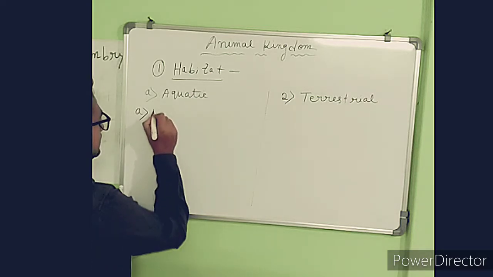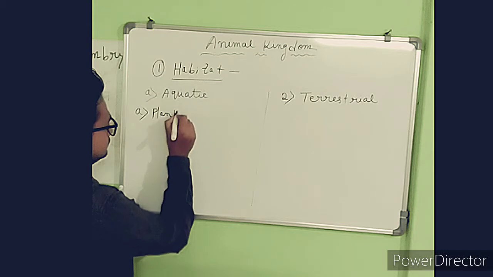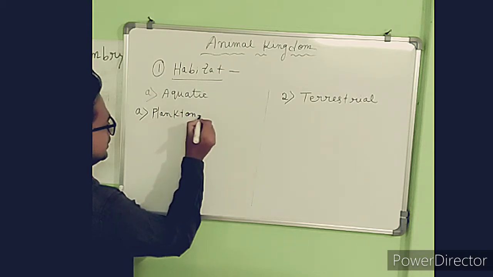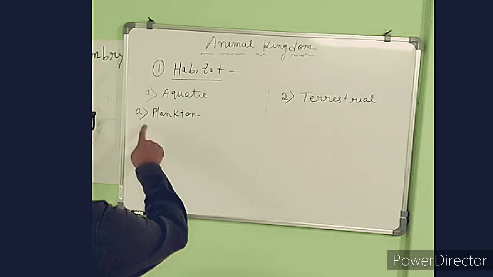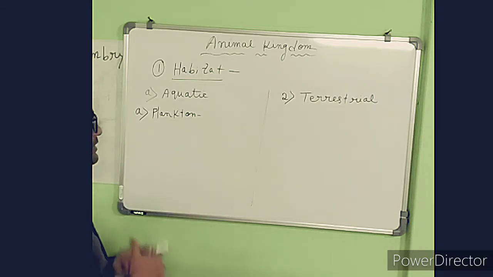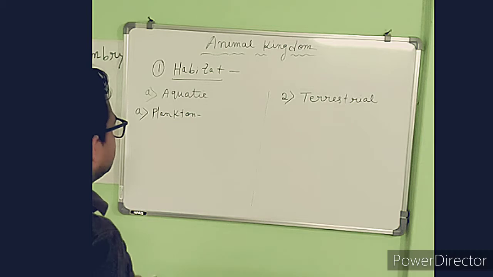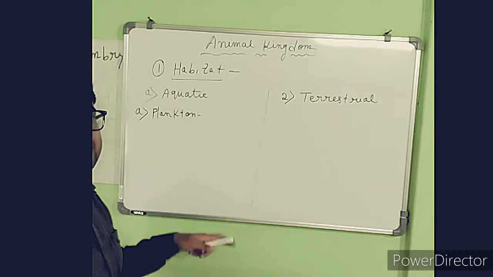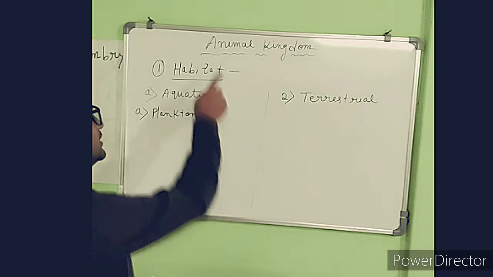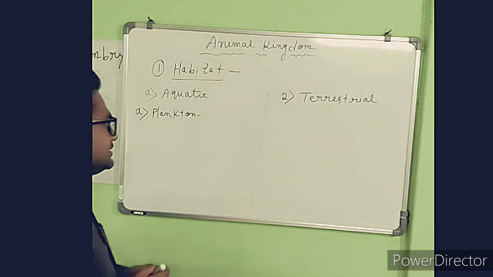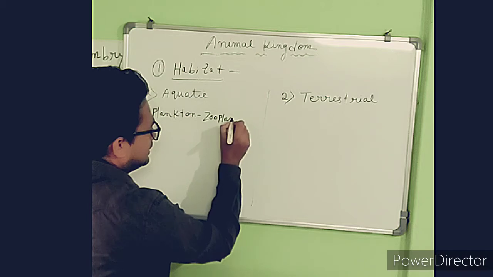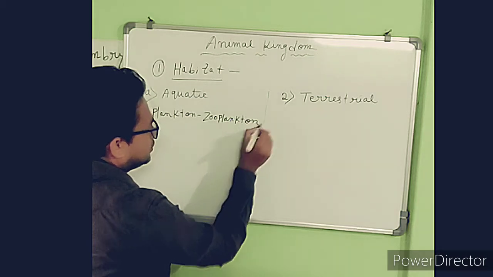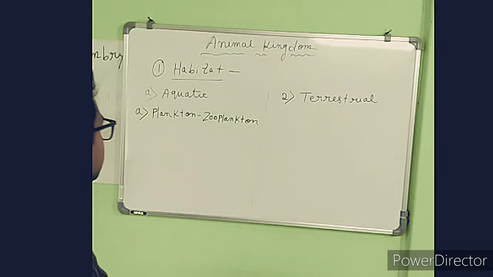First of all, the plankton. If you see a water body, the planktons are those organisms present on the surface of the water. Here we discuss animals, hence they are the zooplanktons. If we were talking about plants, then it would be the phytoplanktons.